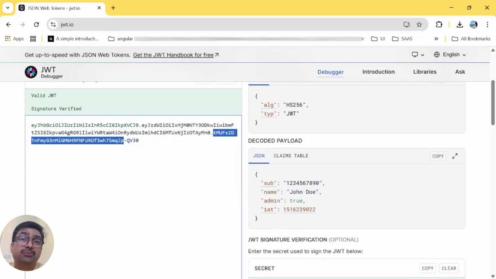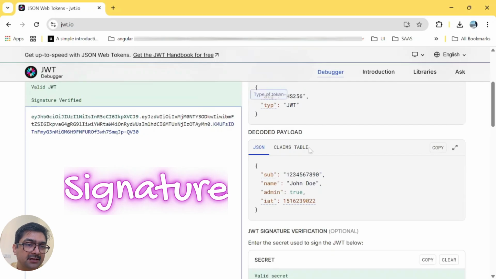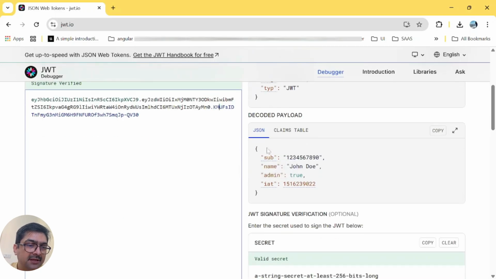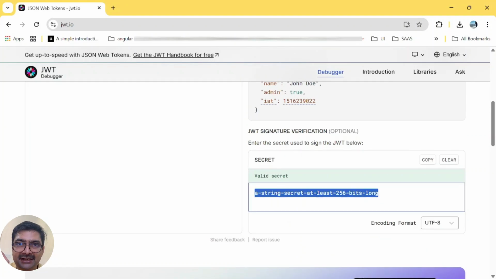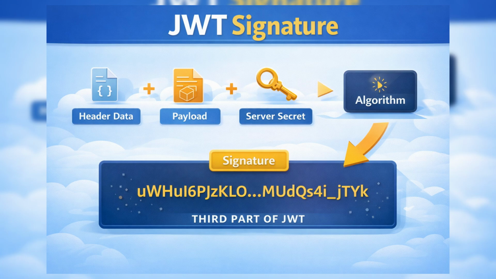The last part, which is important from the server side, is the signature itself. At the time of token creation, your header data is mixed with the payload data along with a server-side secret which is maintained. Here it is shown for reference, but this will be stored secretly and will not be visible. Generally we store this in the environment file, or at the time of deployment we store this as a configuration variable. So your header data is mixed with the payload and the environment secret, and then a signature is created which becomes part of the token.